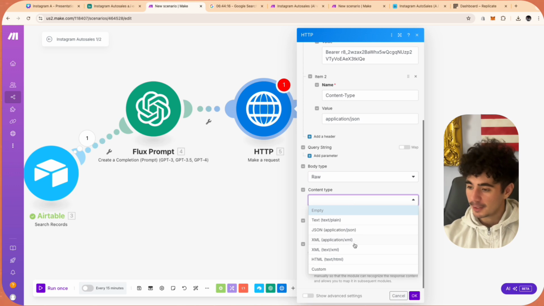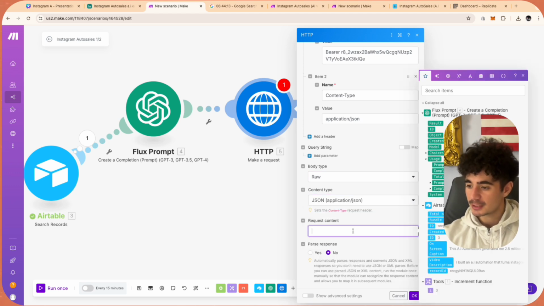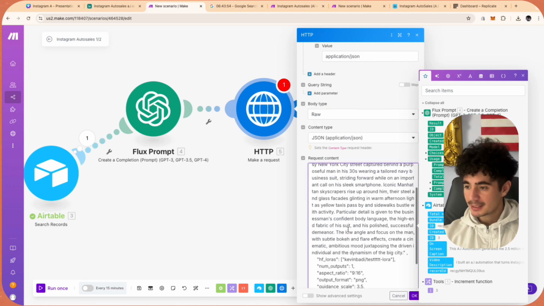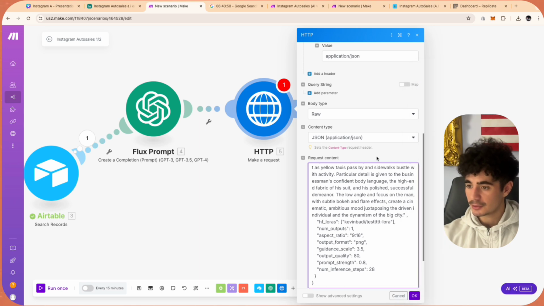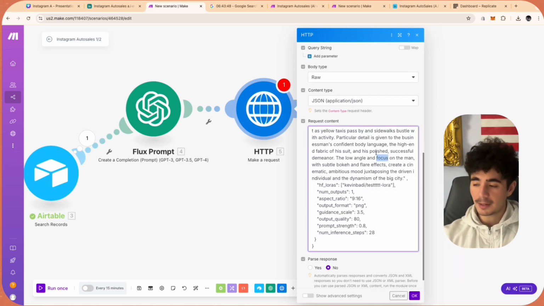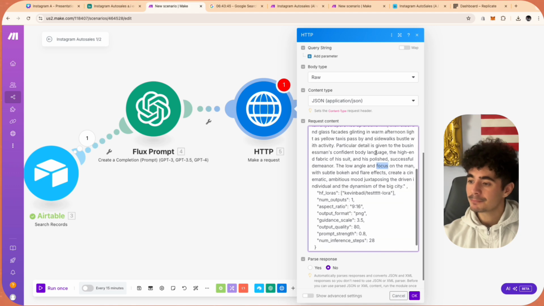Okay, then we're going to go into the body type. This is going to be raw. The content type is going to be JSON, application, JSON, and then we're just going to send in our request. And so you guys are going to have this, but I'm just going to paste it in. And so this is the actual prompt that you guys need to be sending to your own AI model to actually make the image of you.